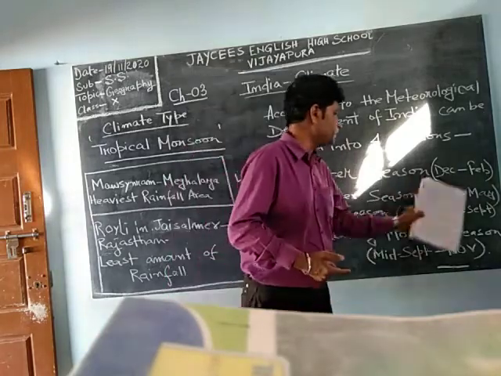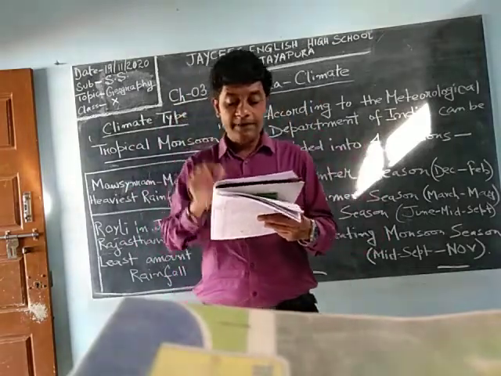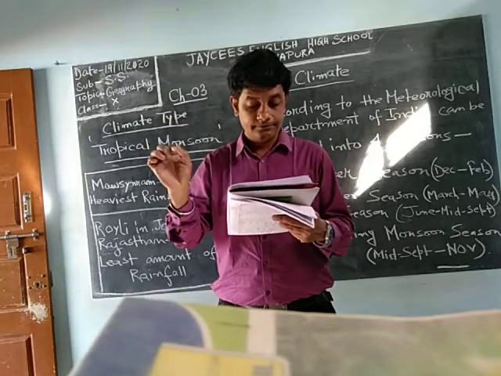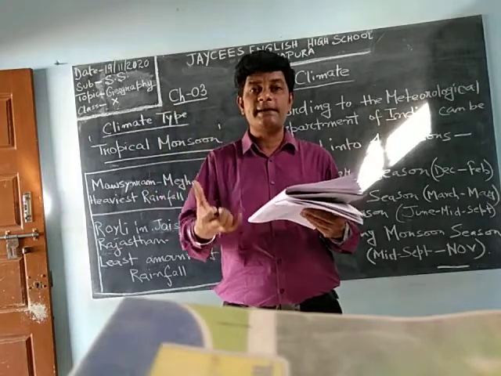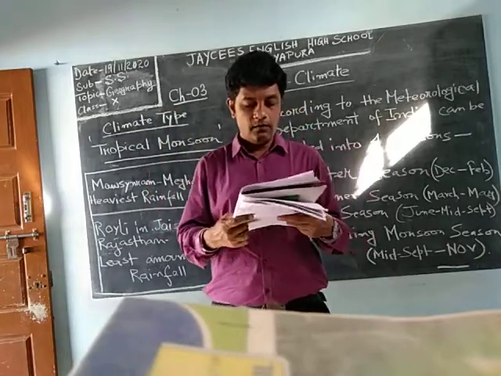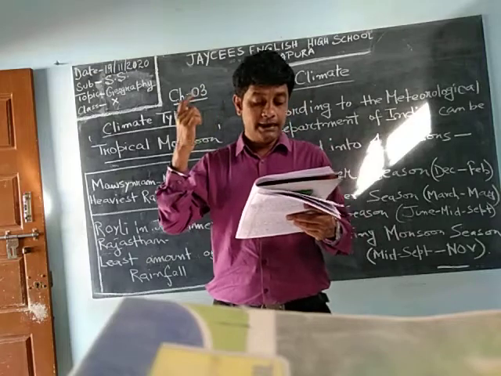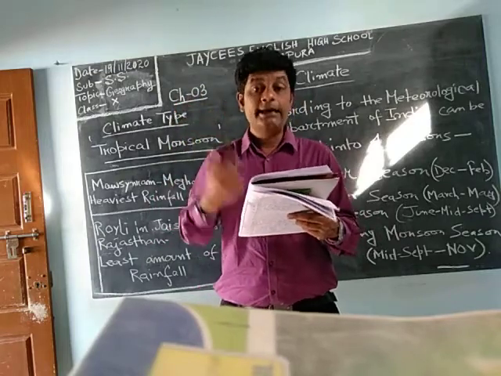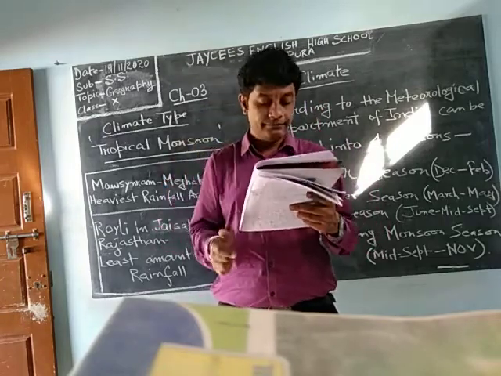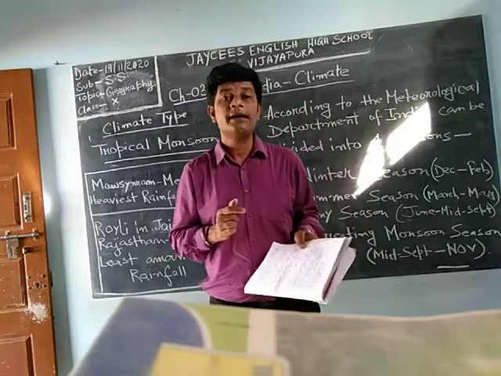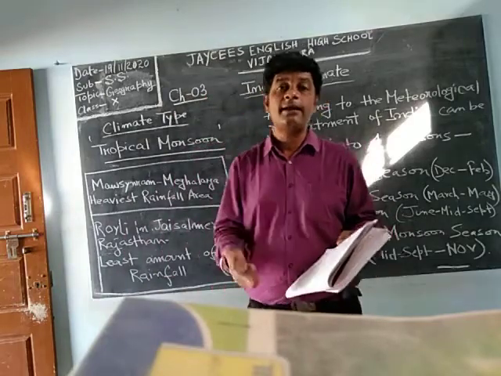See, time is from June to mid-September. Due to evaporation and excessive heat from the sun, the high pressure develops over the Indian Ocean. Moisture laden winds means the winds which carry the moisture also, which is wetty. They blow from the southwest towards India. They bring rainfall to different parts of the country. They are the main cause to bring the rain for India.